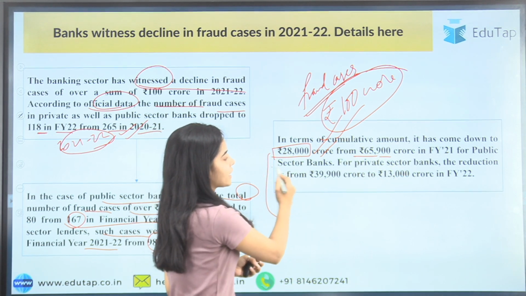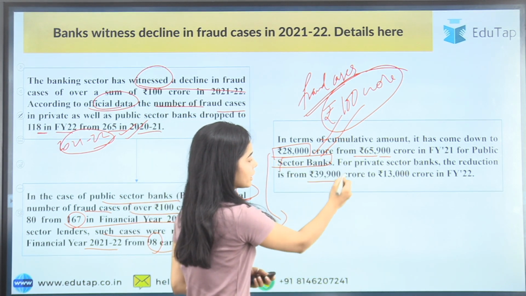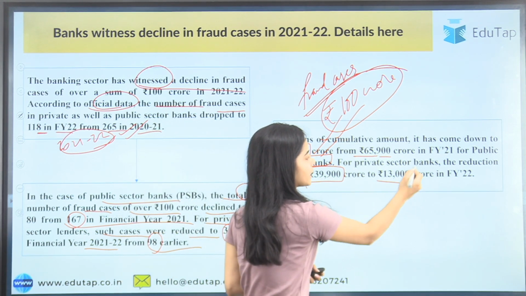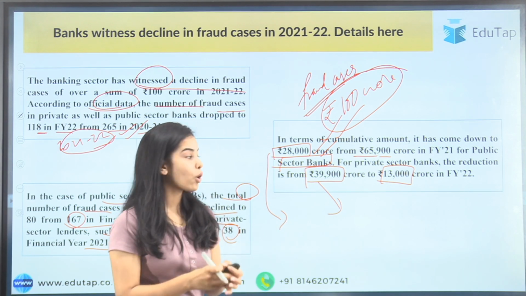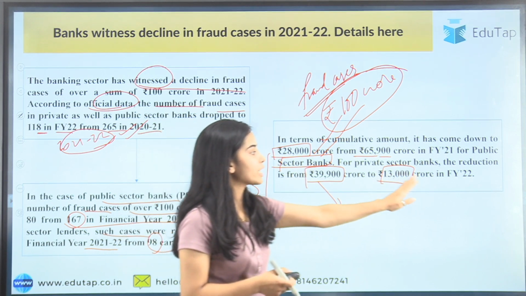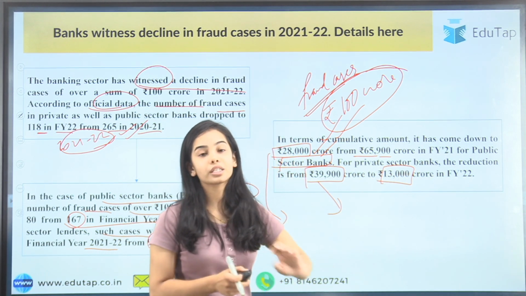Okay. For private sector banks, the reduction is from rupees 39,900 crore to rupees 13,000 crore. So in the private sector banks, in 2020-21, they had lost 39,900 crores in the fraud cases, but in financial year 2022, they lost 13,000 crores in the fraud cases.